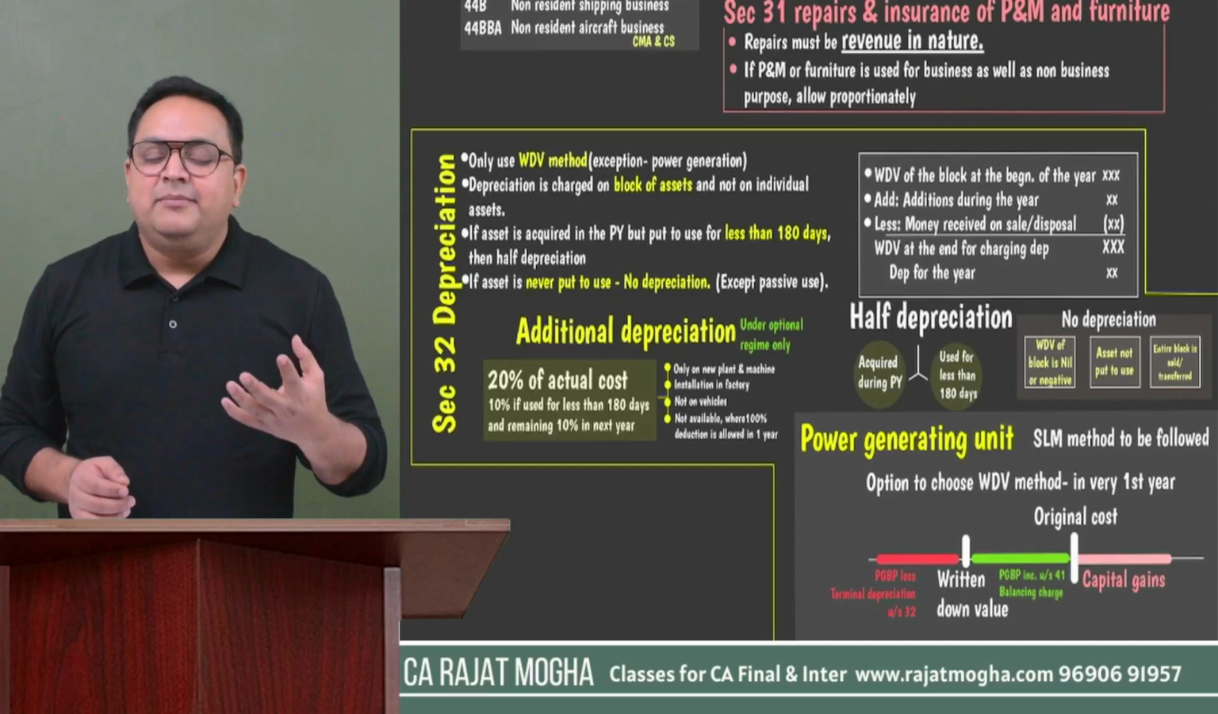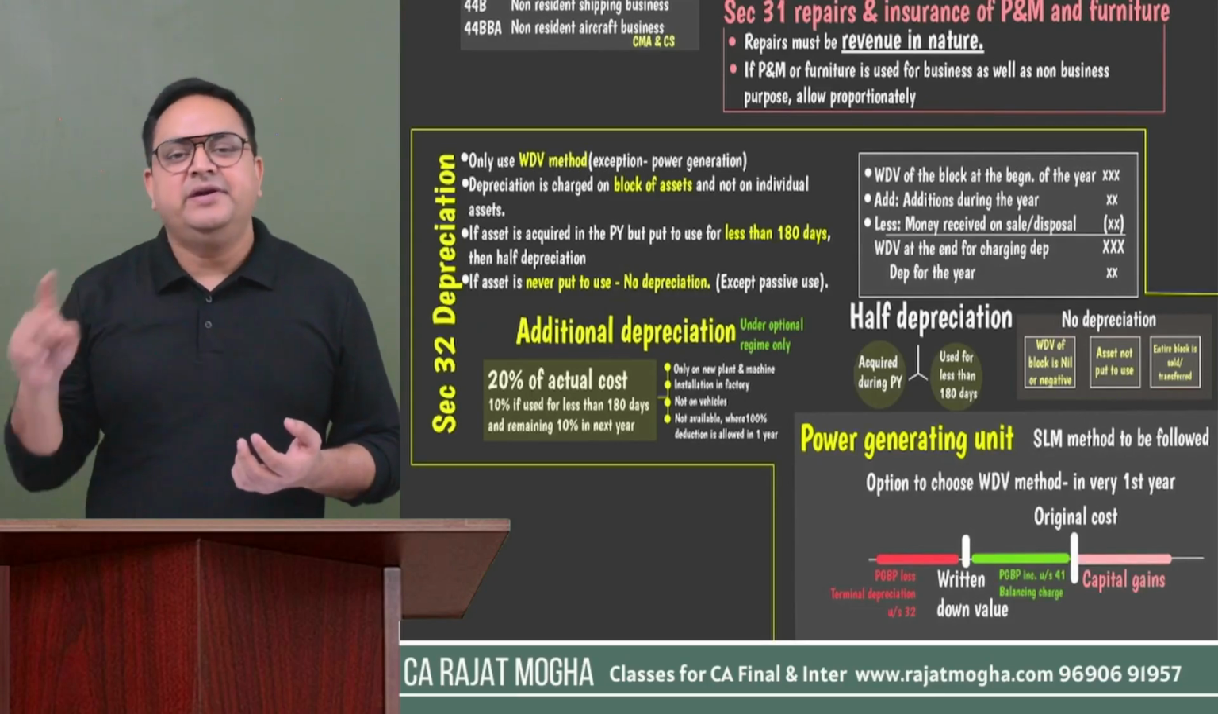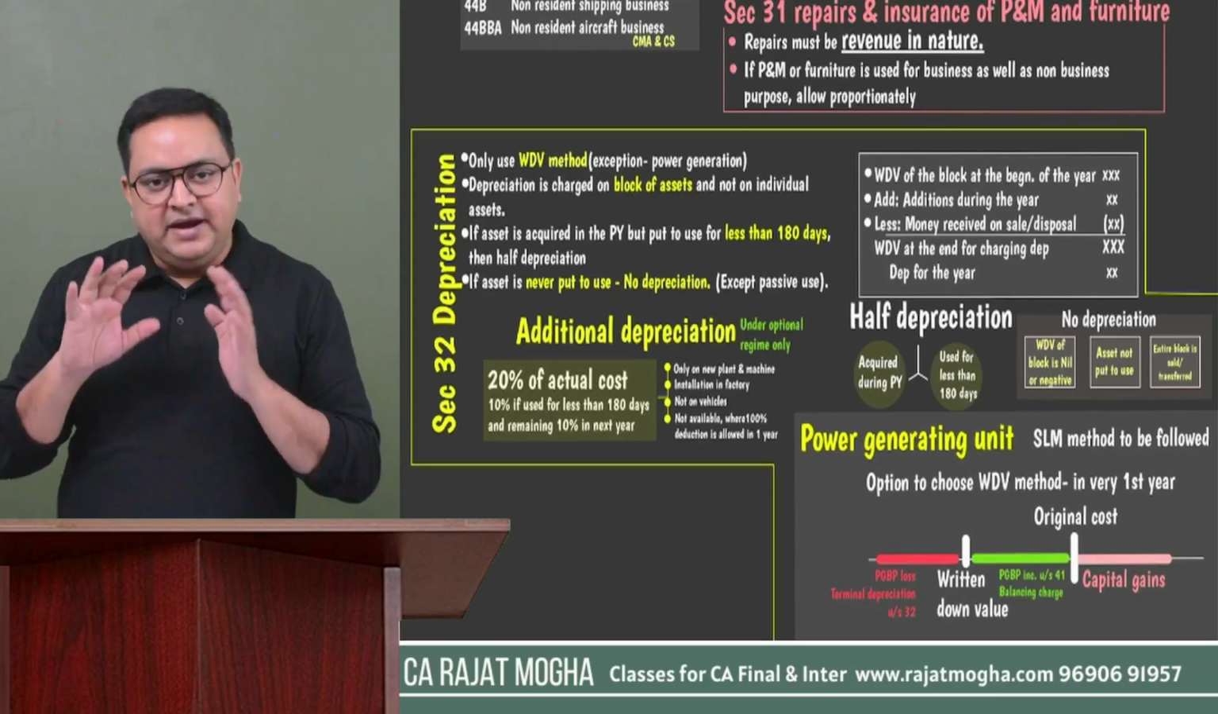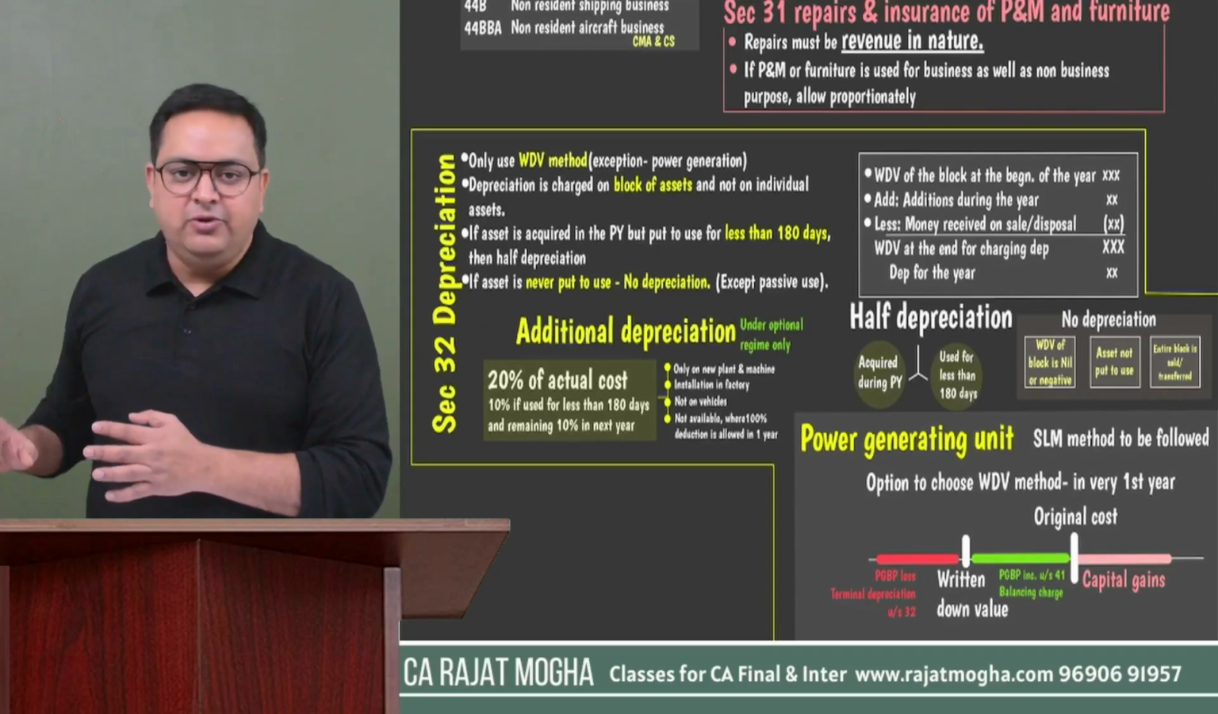So can any other method be followed? The answer is yes, only and only for power generating units. Power generating units have an option. By default, they will be following the straight line method. If they want, then they can also follow the WDV method, right?